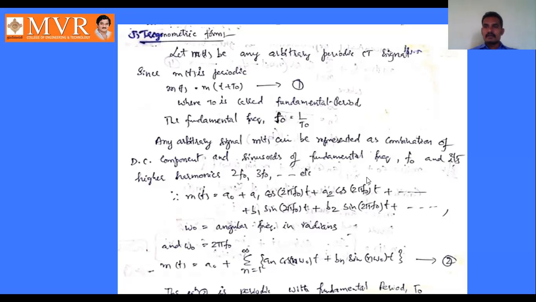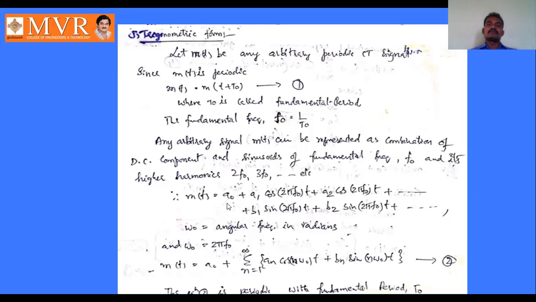Sinusoids of the fundamental are also called harmonics. So we have the first harmonic, second harmonic, third harmonic, and like this, higher order harmonics. If f naught is the first harmonic, 2f naught is the second harmonic, 3f naught is the third harmonic, 4f naught is the fourth harmonic. Like this, we have n harmonics, n f naught. So we can represent this arbitrary function m of t in terms of DC component as well as AC components, the higher harmonics. It is represented as a naught.